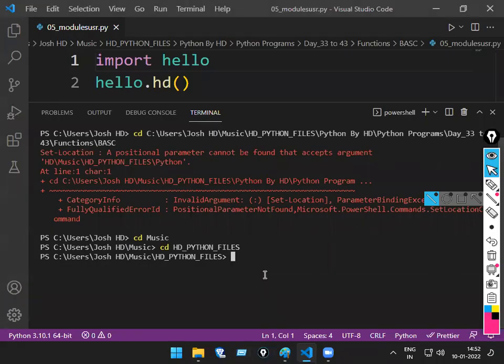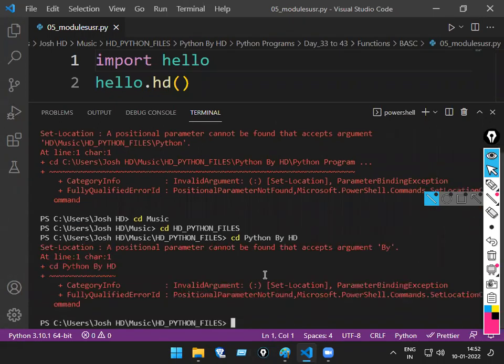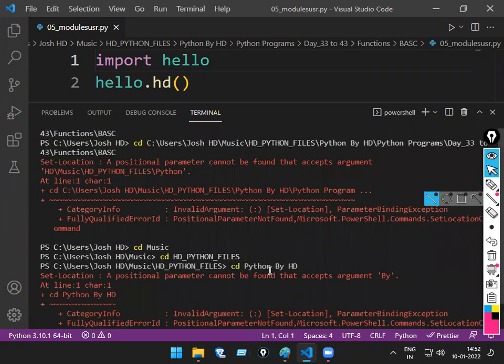So cd hyphen python files, next cd here. Let's give a file name slot, okay. Python by hd. Yeah, here only something wrong. Be smaller.